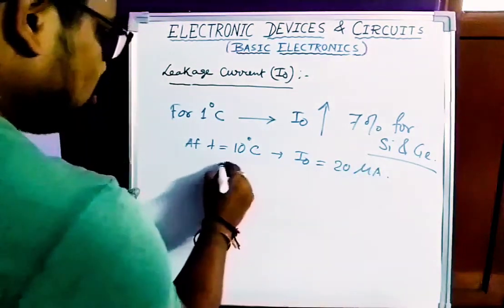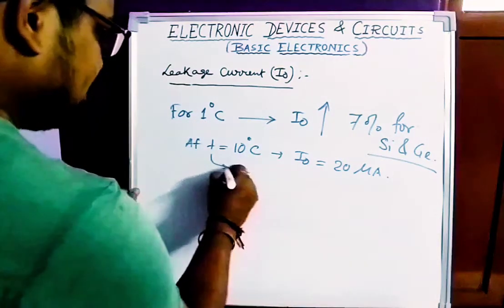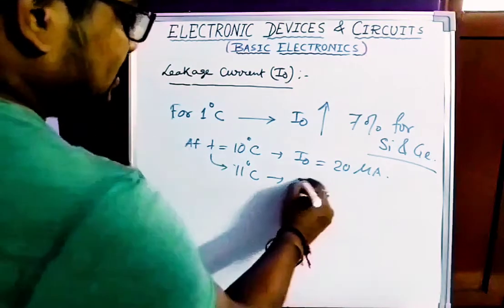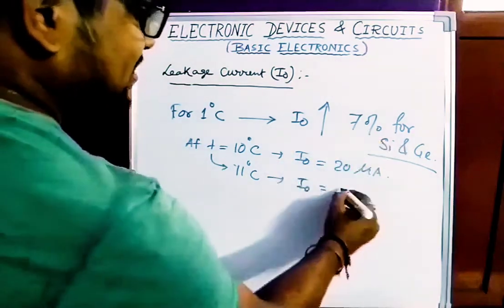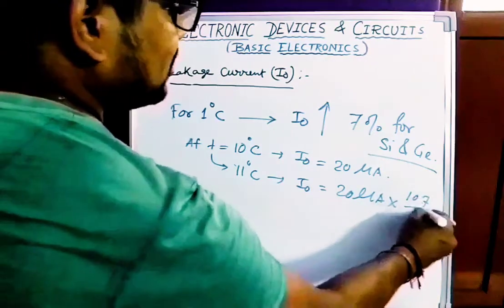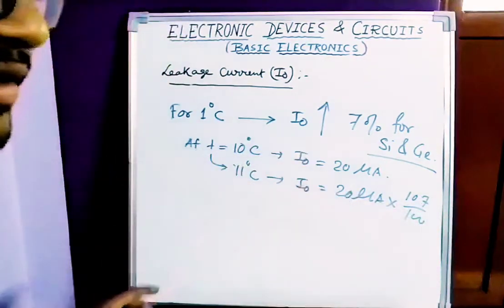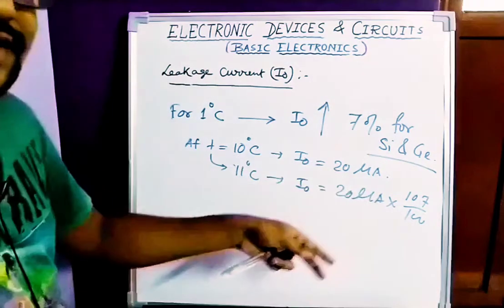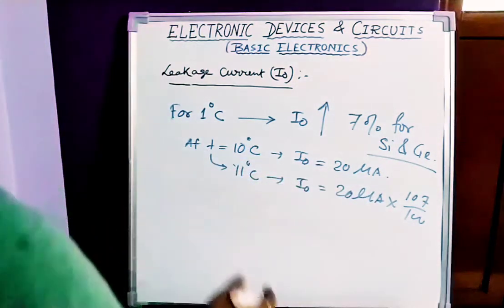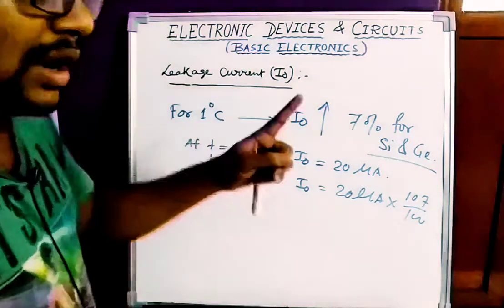So if you increase 1 degree only, from 10 degree to 11 degree centigrade, this I0 will increase 7%, means 20 microampere जो था उसके साथ 7% increase हो जाएगा। इसको solve करोगे तो तुम्हारा आंसर आएगा 21.4, just like a percentage calculation, okay? So 7% I0 will increase. This will be the current after increasing 1 degree centigrade.